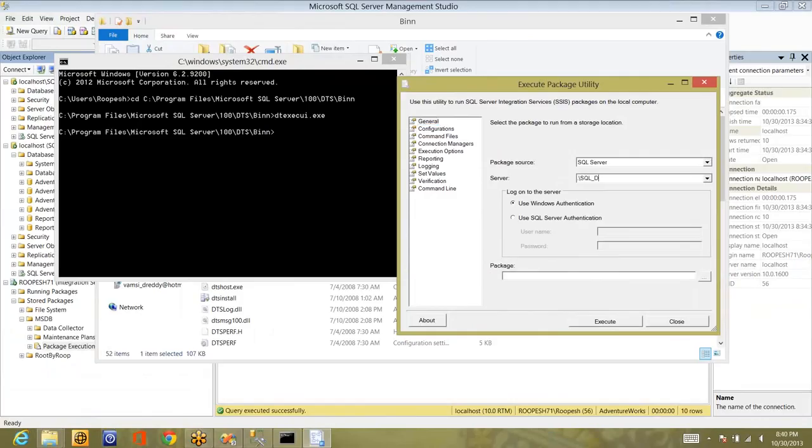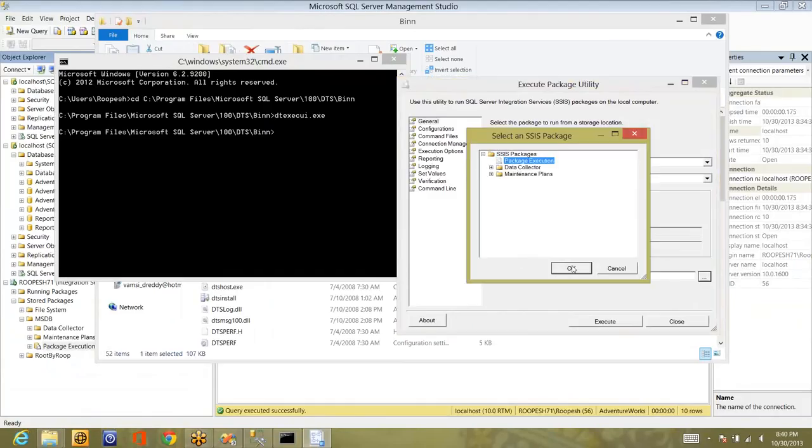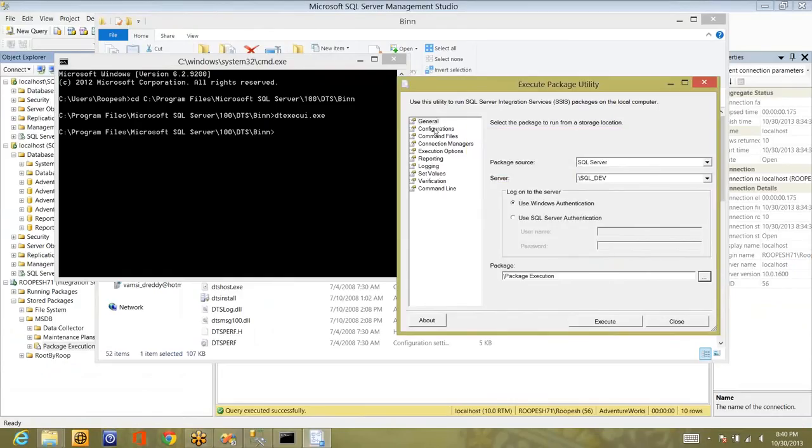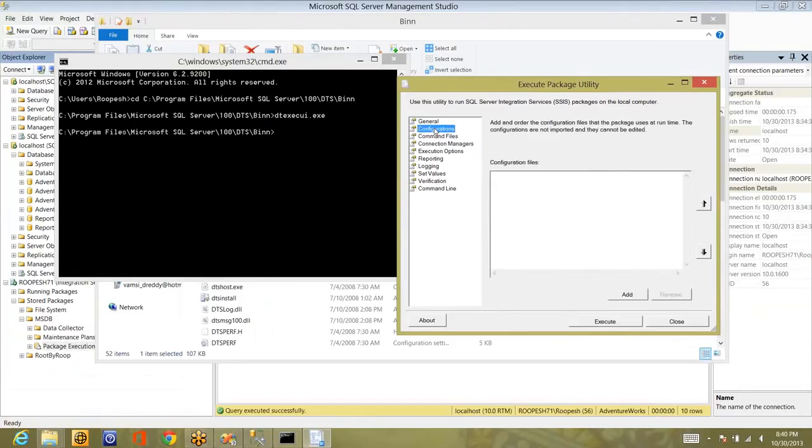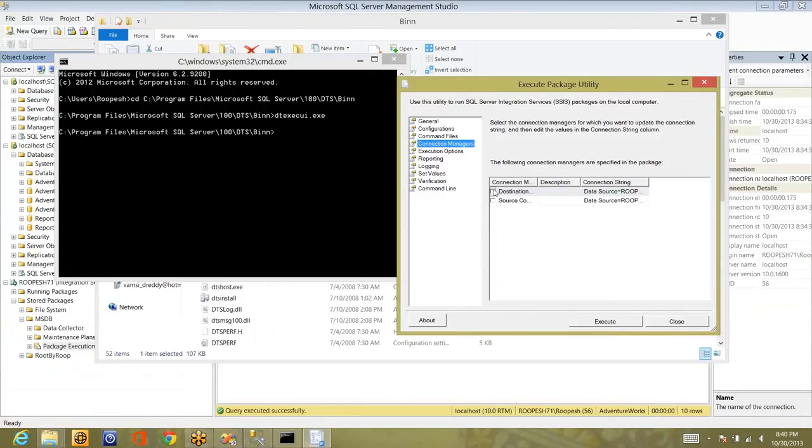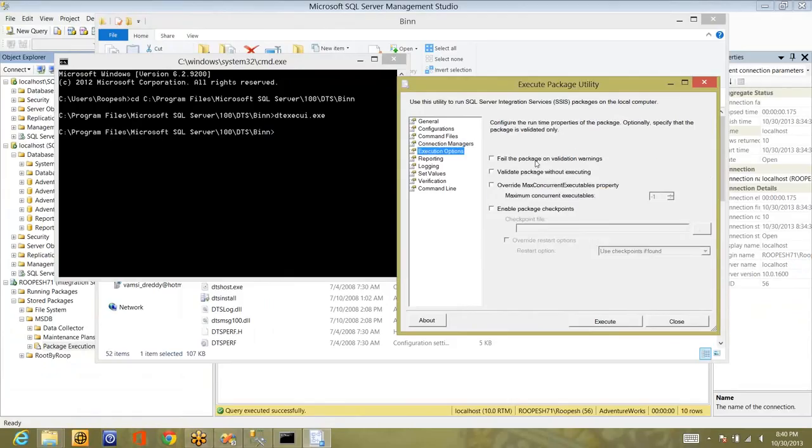So I want to execute the package that is available on the server, and the name of the package is package execution. And if you want to add any extra configuration files, you can add them here. And if you want to add any command files, or edit connection managers, you can do that too. And in execution options, there is fail the package on validation messages. If you want to fail the package when any validation message shows, then you can set it, but generally this will be set to false in 99.99% of the cases.